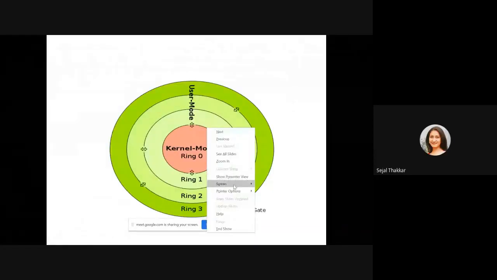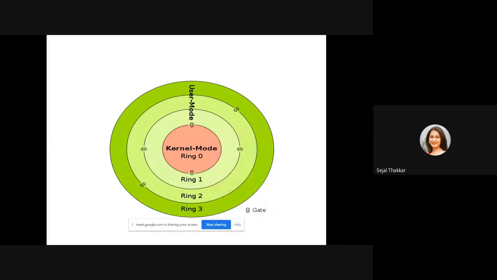So a process executes in two modes. The first one is user mode and the second one is kernel mode. Whatever program we are writing is in a high level language and that is going to execute through the kernel. So the kernel is, we can say, the heart of the operating system. So whenever the user wants to communicate with the kernel, the user has to use some system calls. Via system calls, the user can interact with the kernel. When the kernel wants to execute something, the kernel doesn't have to use a system call.